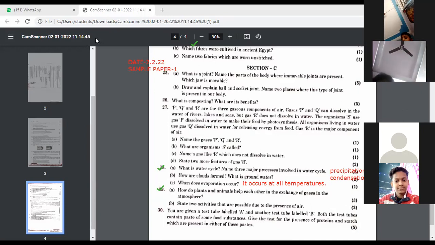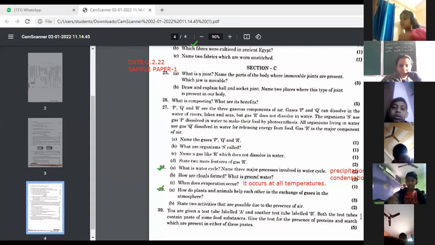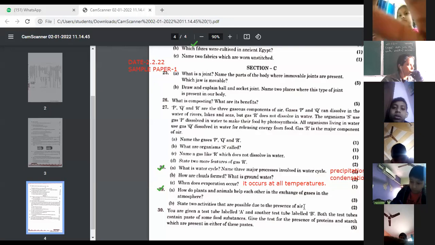Ma'am, animals and plants help each other in this way: animals release carbon dioxide, which plants take in and use for photosynthesis, and then the plants release oxygen, which the animals inhale, and it maintains the balance of gases in the atmosphere. Okay, very good.